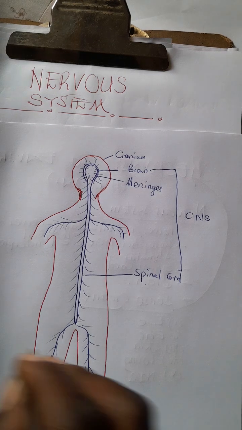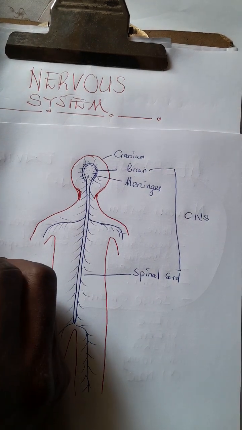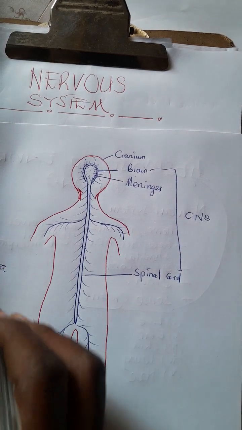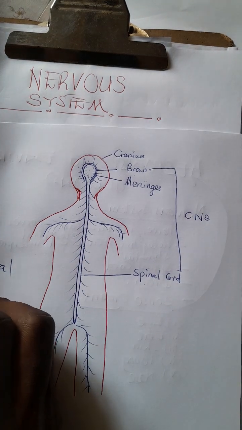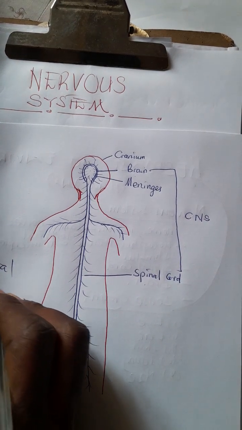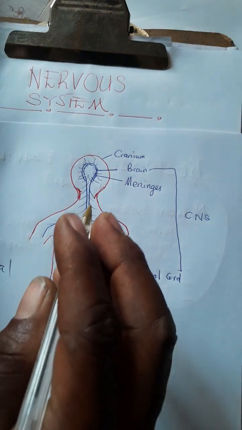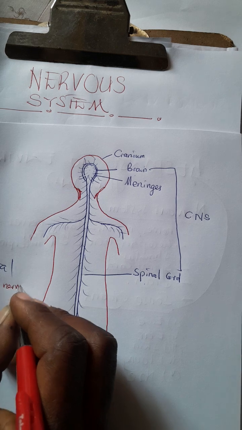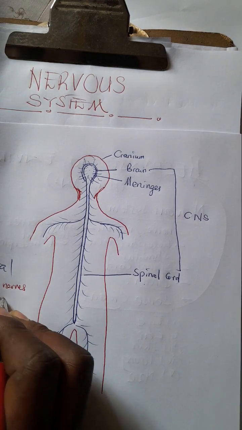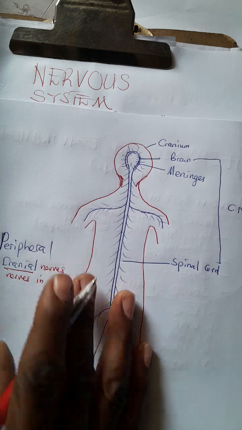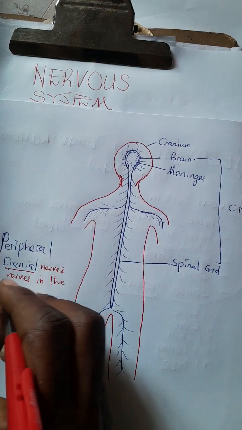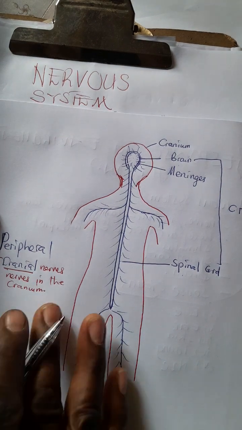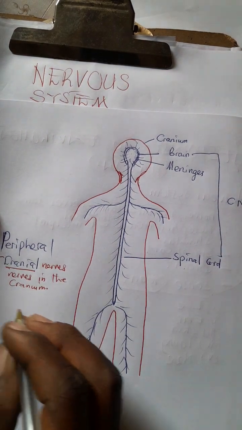So let's look at this here. We have the PNS, the peripheral nervous system. The peripheral consists of, one, the cranial nerves. These are nerves in the cranium. What else?